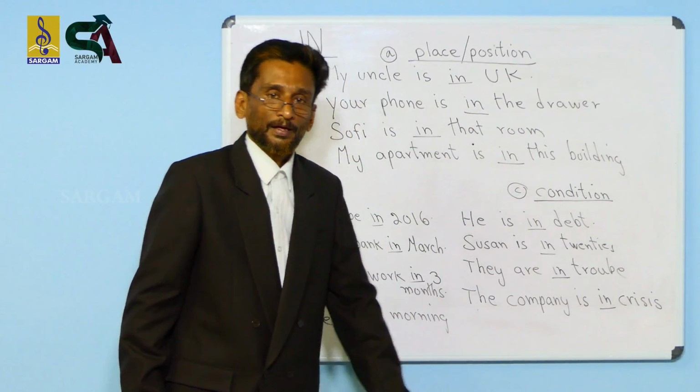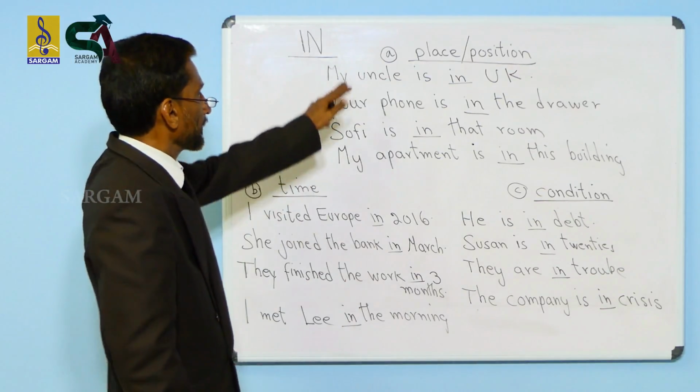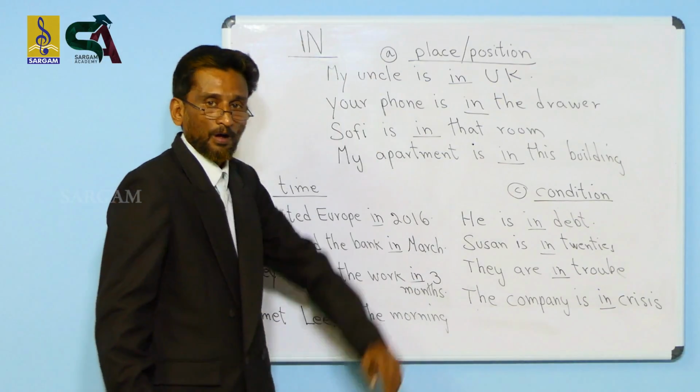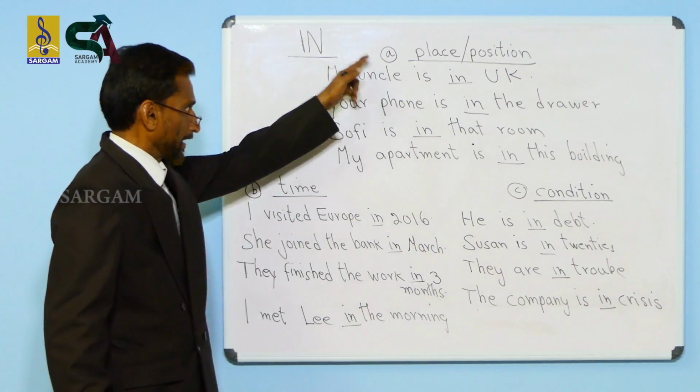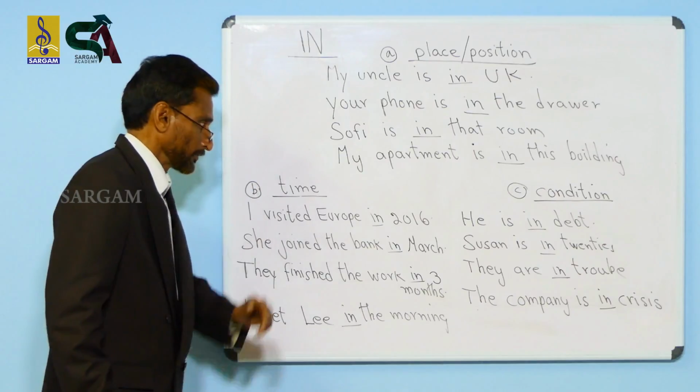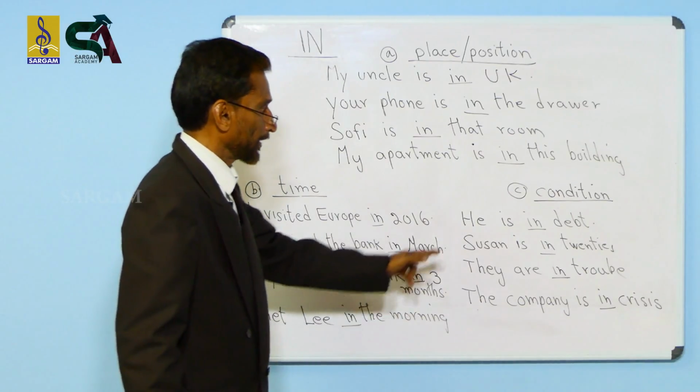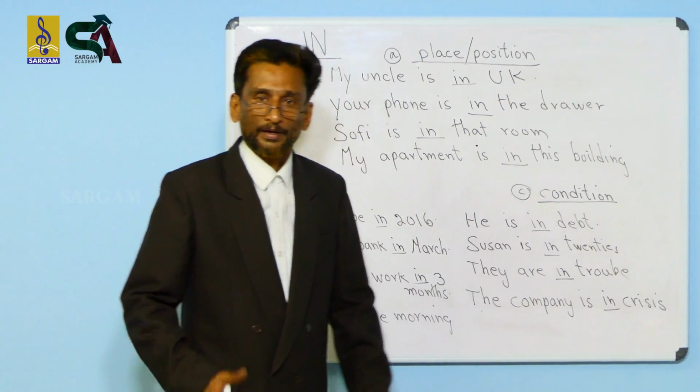So generally, the simple preposition in is used in 3 contexts: context A, to show a place or position; context B, to show time; and context C, a condition.